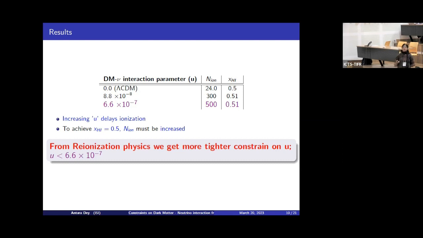So we limit ourselves to the order of 10 to the power minus 7 in order to get this particular constraint. And we also checked that if we set U of the order of 10 to the power minus 5, in our simulation, no halo has been formed at that particular suppression.